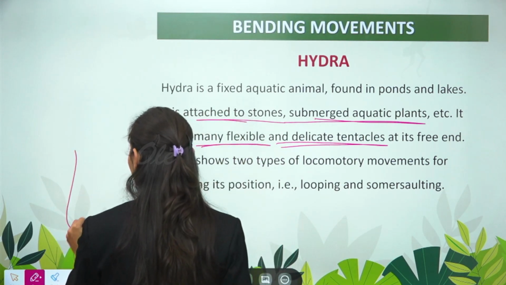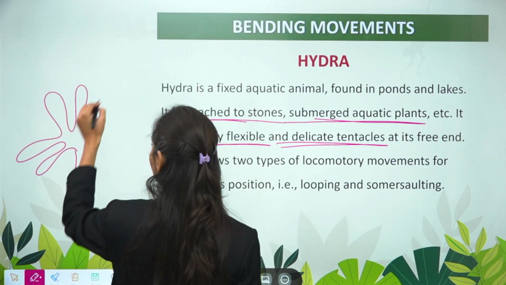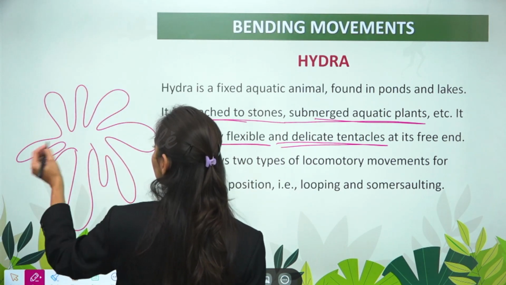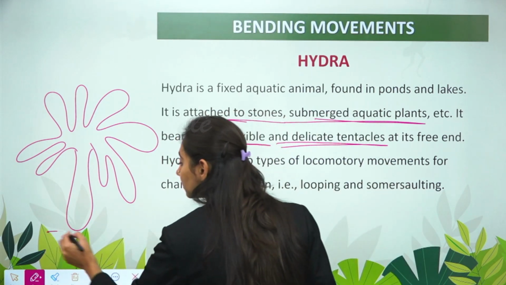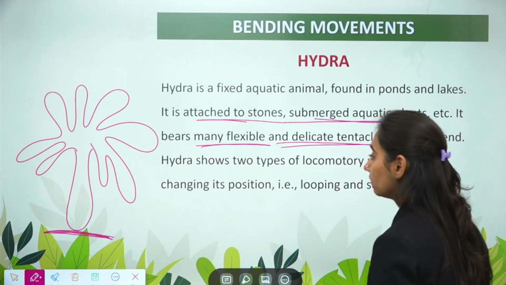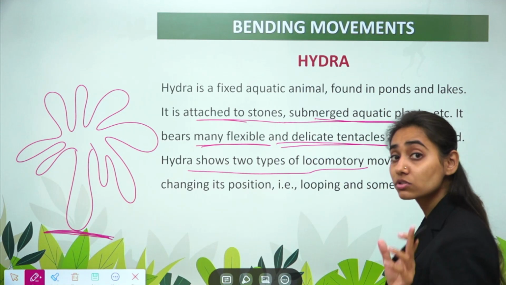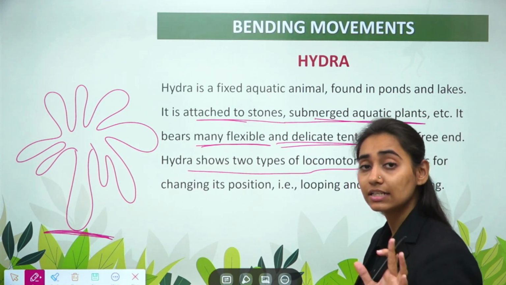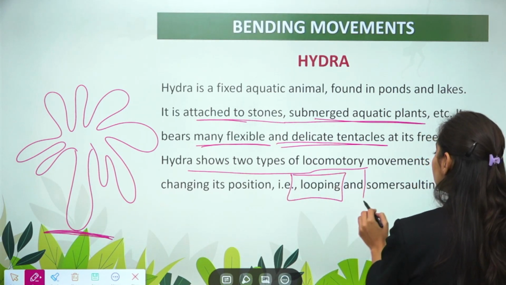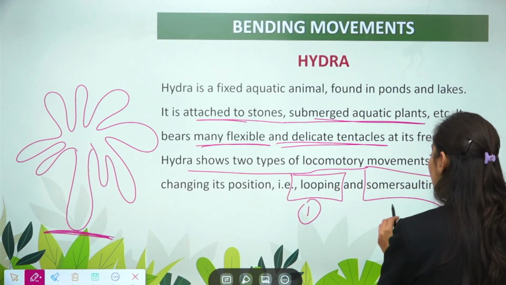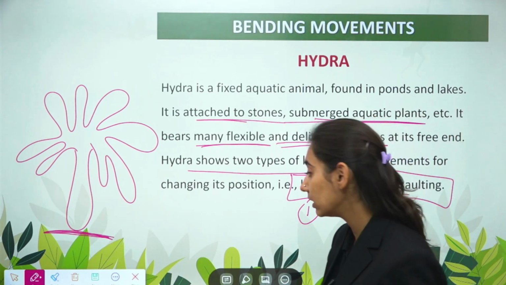So this is the structure of the hydra. It has many free ends. These are known as the tentacles, which help the hydra in movement. This is the substratum or the basal body of the hydra. Now this hydra shows two types of locomotory movement. That is, it can change position from point A to point B. The first one is looping and the second one is somersaulting. So hydra can do locomotion by two methods.